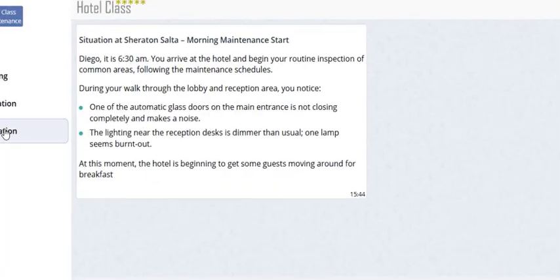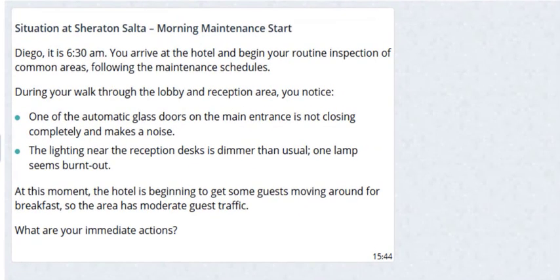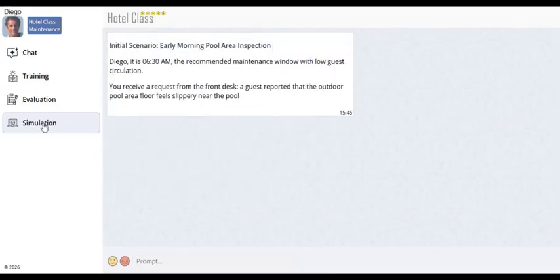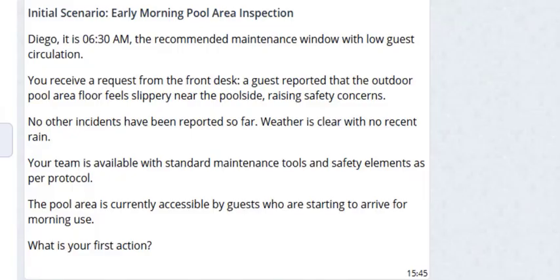In a future phase, these simulations will include multiple AI agents, for example, receptionists, maintenance staff, and guests interacting simultaneously. The goal is not only to assess technical knowledge, but also to evaluate decision-making, the ability to prioritize, communication skills, empathy, and performance in other languages whenever the situation requires it.